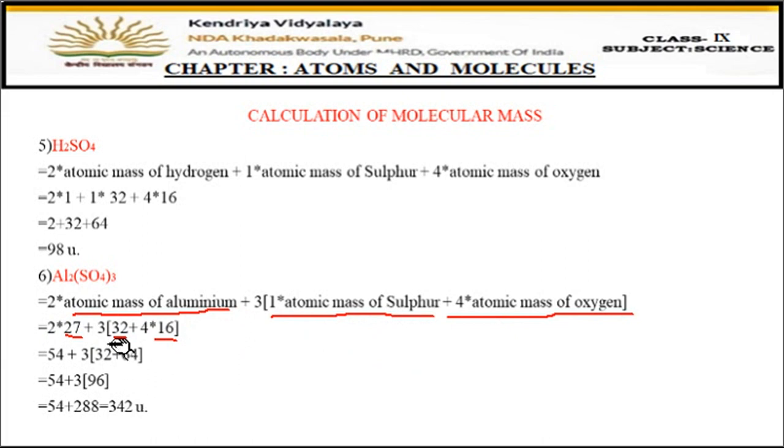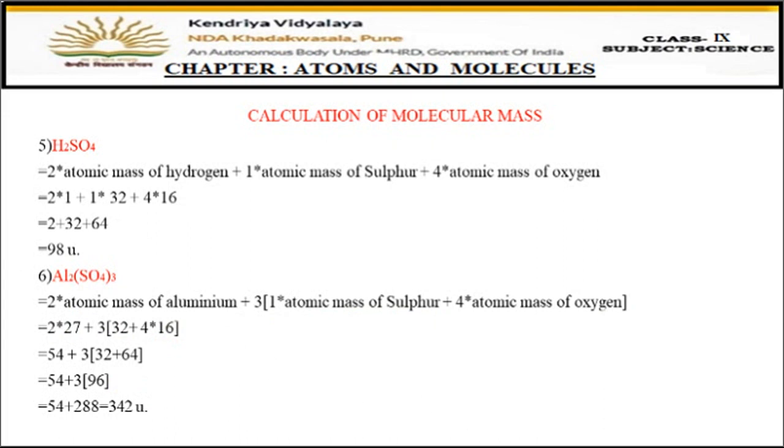So atomic mass of aluminium is 27, atomic mass of sulfur is 32, atomic mass of oxygen is 16. So first you will solve this bracket. 16 into 4, 64, 32 plus 64 comes to 96. And then you will finally multiply with 3 here. So it comes to 288. So 54, 27 into 2 is 54. So 54 plus 288, it comes to 342 atomic mass unit or unified mass. So this is aluminium sulfate and its molecular mass is 342. I hope this is clear to all.